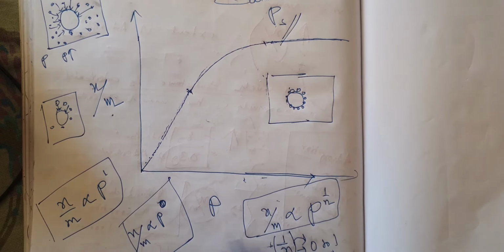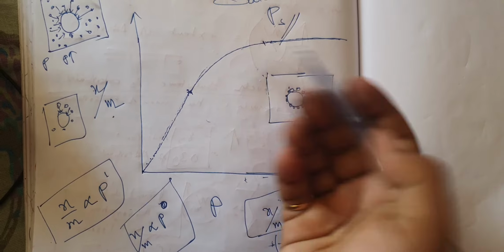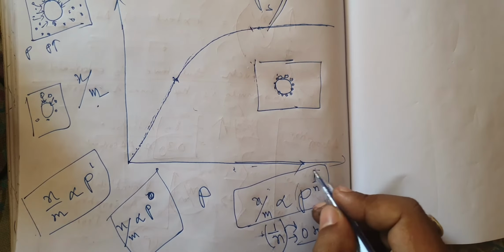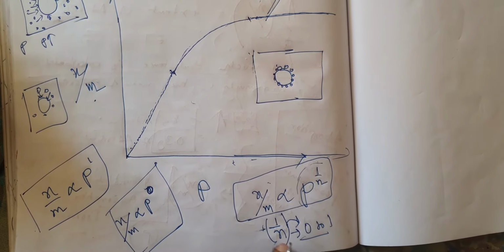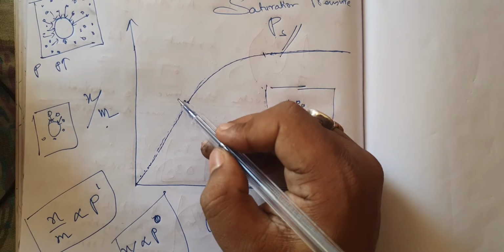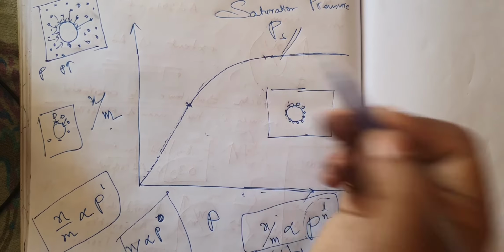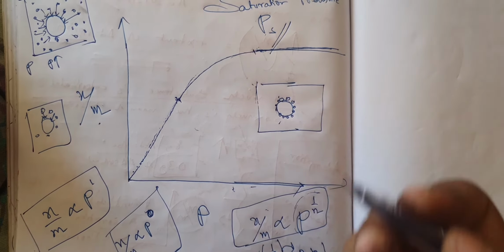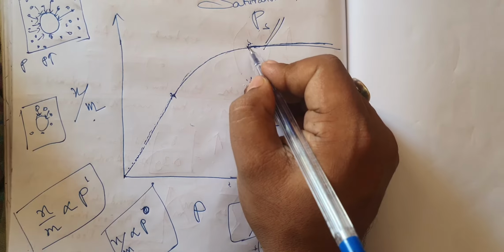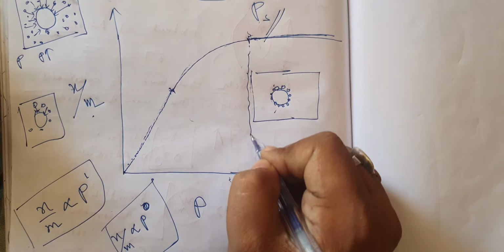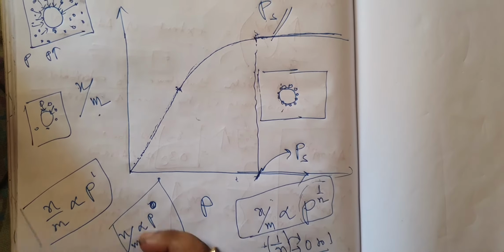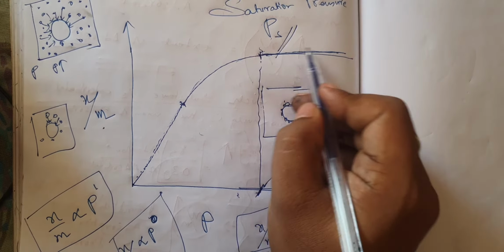It will not be directly proportional to the amount of pressure, and hence x by m will be proportional to p to the power 1 by n, where 1 by n varies from 0 to 1. That's why you got a curved line, because it is reaching saturation, and when it became constant, it has already reached saturation. So at this point it has reached saturation. So this pressure is the saturation pressure, PS. Okay, after that it will not increase.